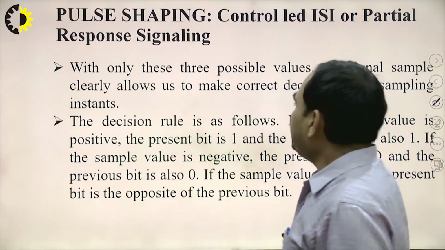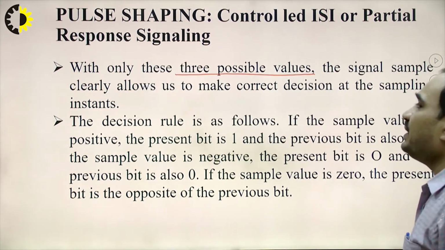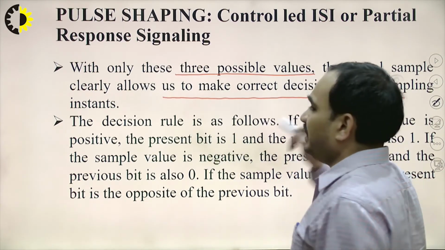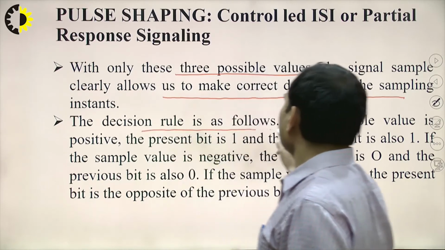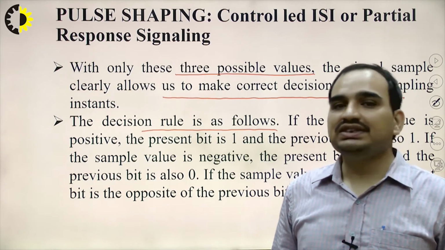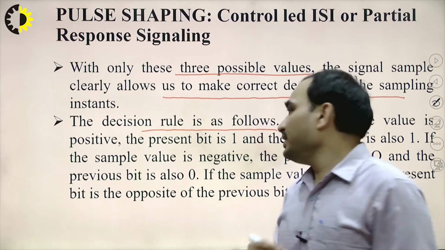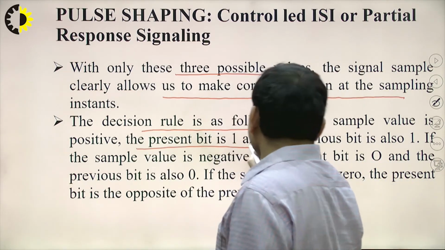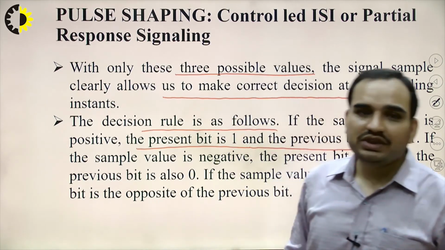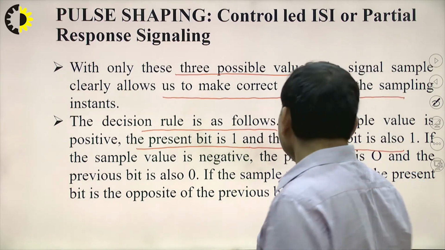Next, with only these 3 possible values, the signal sample clearly allows us to make the correct decision at sampling, and the decision rule is as follows. What is the decision rule at the receiver side? Again, the decision making device has to decide which pulse has been transmitted. So if the previous bit is 1 and the present bit is also 1, the addition will result as +2.